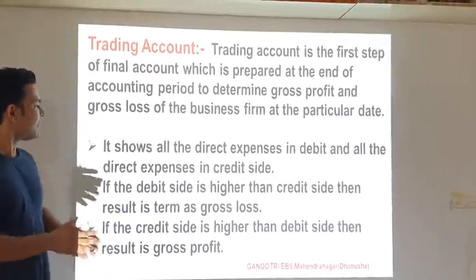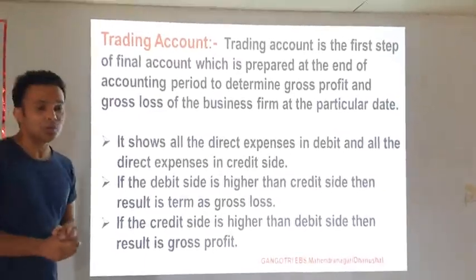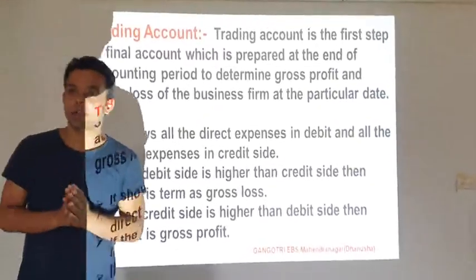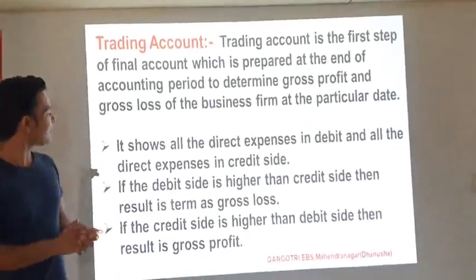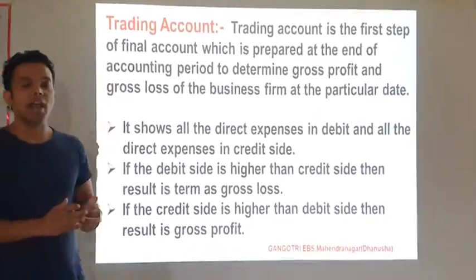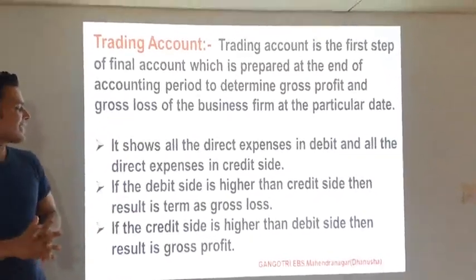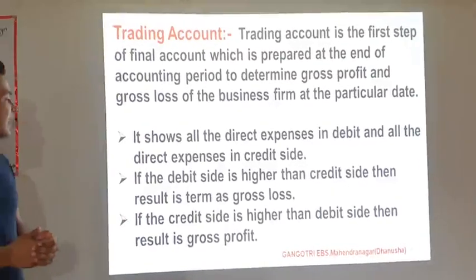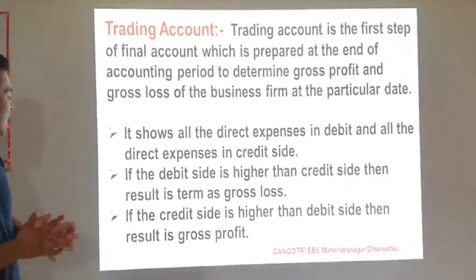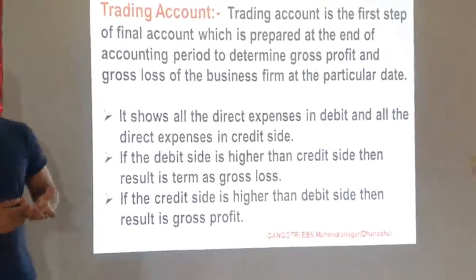If the debit side is higher than the credit side, then the result is termed gross loss. So when you are preparing the trading account, if the debit side is higher than the credit side, the result that we get is gross loss. And if the credit side, meaning the income side, is higher than the debit side, then the result we get is gross profit.